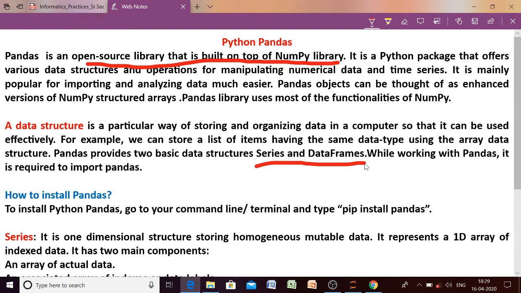So in this particular chapter we have to deal with two important data structures of which library? The Python Pandas library, and the names of those two data structures are series and data frames. It is a very important topic of your whole syllabus. Okay, so just listen to me carefully and follow me also.